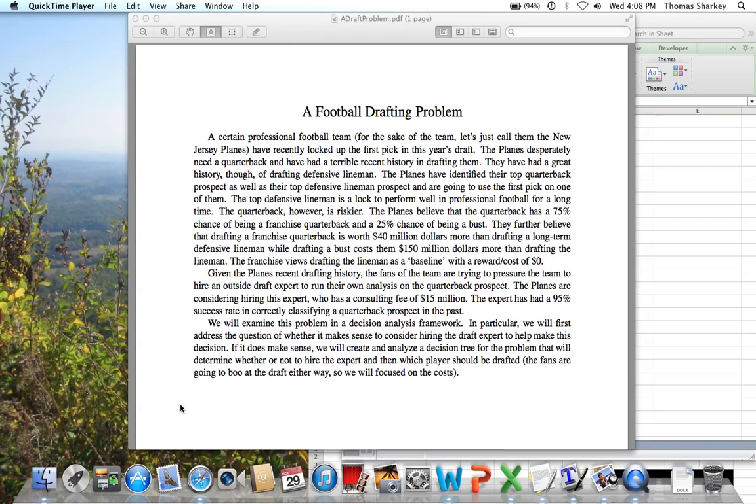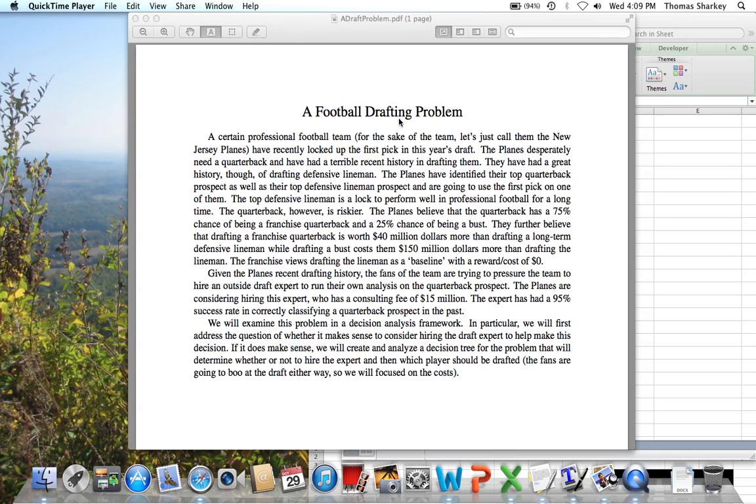So what we're interested in determining is, A, what would the team do assuming they don't hire the expert? B, calculating what's called the expected value of perfect information to figure out whether or not it's even worth considering paying $15 million for the draft expert's analysis. And then if it is worth potentially paying for the expert's analysis, what is the best sequence of decisions? So we'll end up formulating a decision tree for this problem.